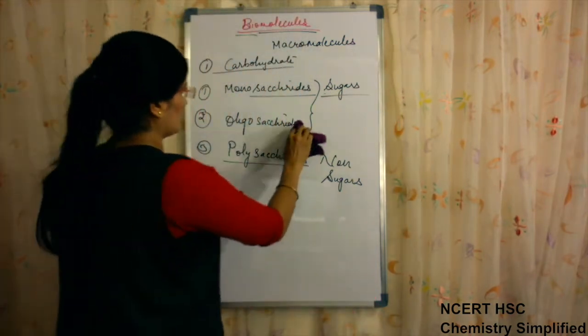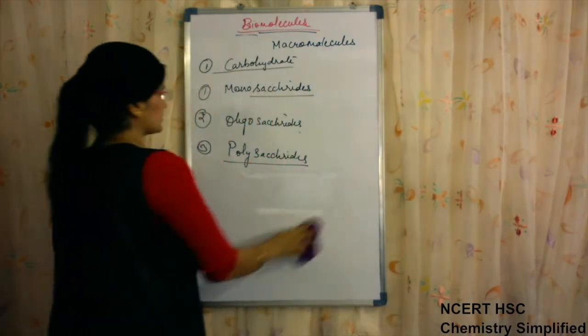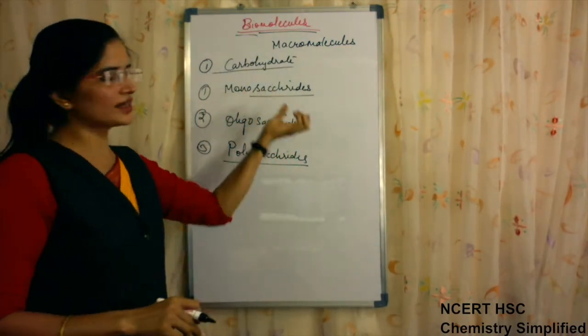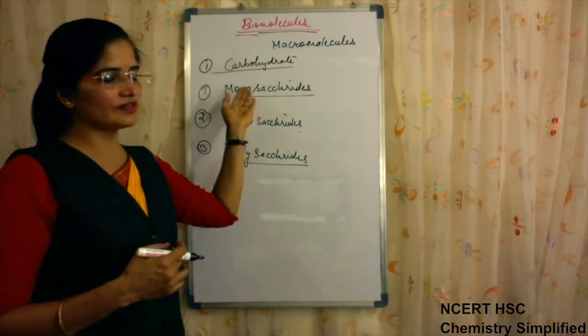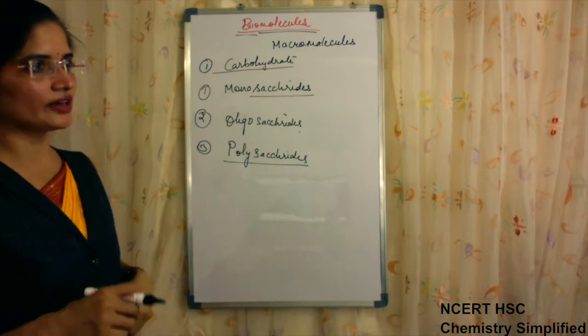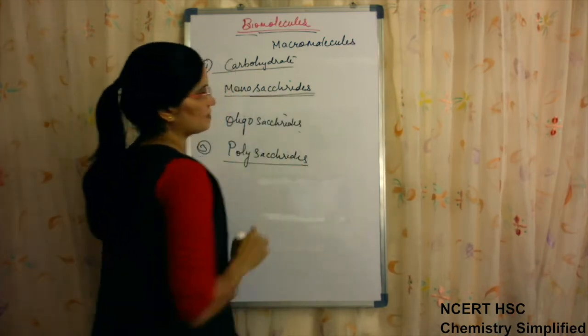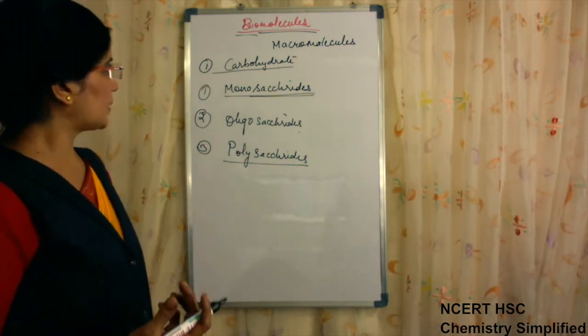Now the classification: monosaccharide, oligosaccharide and polysaccharide. Monosaccharides are the carbohydrates which cannot be hydrolyzed further into smaller molecules, means they contain only one unit of carbohydrate.